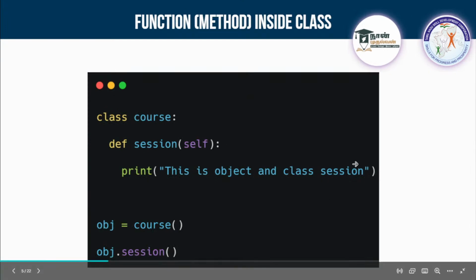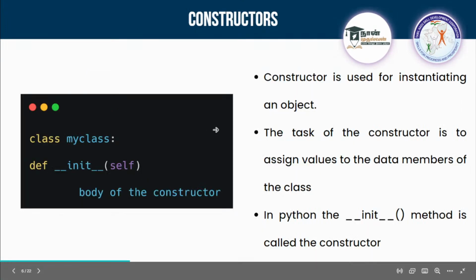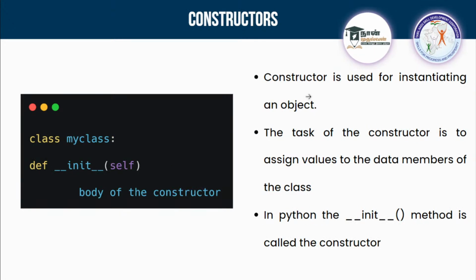Next, there is something known as constructors in Python. What is a constructor? A constructor is used for instantiating an object. Imagine we are creating a class, and inside of it we are creating many functions. If you want to pass arguments in the function, like name or age or any other detail, how can you do that inside a class? If you are creating many functions inside a class and want to pass parameters or arguments inside, it will be a little bit tedious.